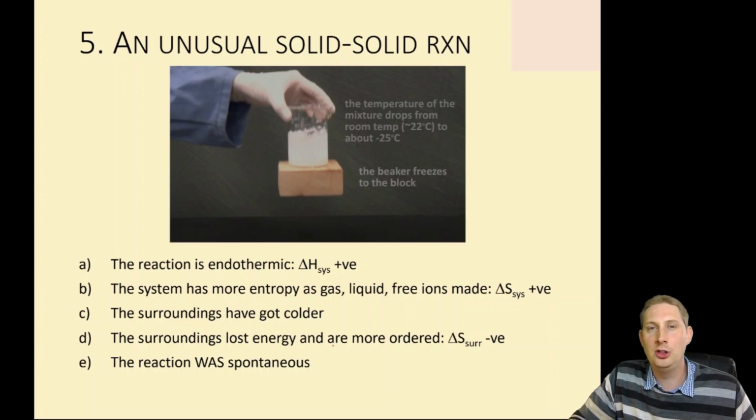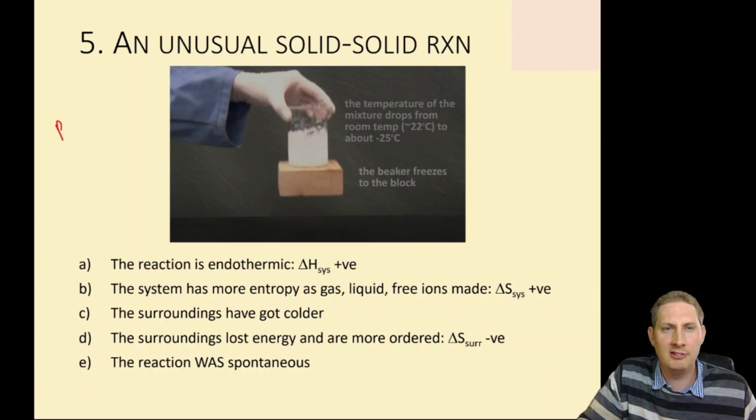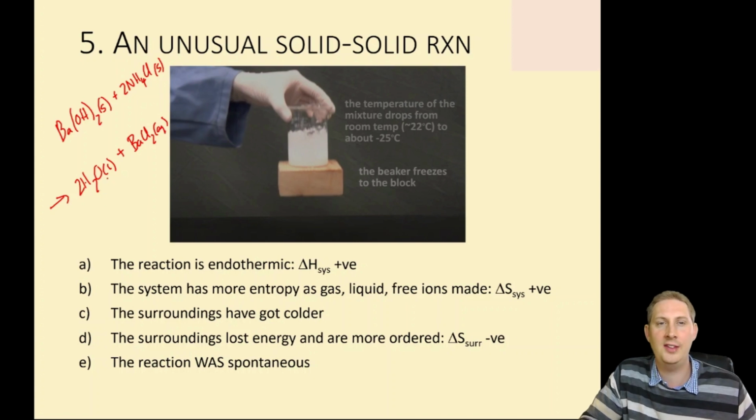This is a very unusual reaction between two solids, where we take barium hydroxide, solid, and we mix that with ammonium chloride, solid, and that generates two lots of water. We've generated a liquid, plus barium chloride, which is free moving ions dissolved in that liquid, and two lots of ammonia gas.